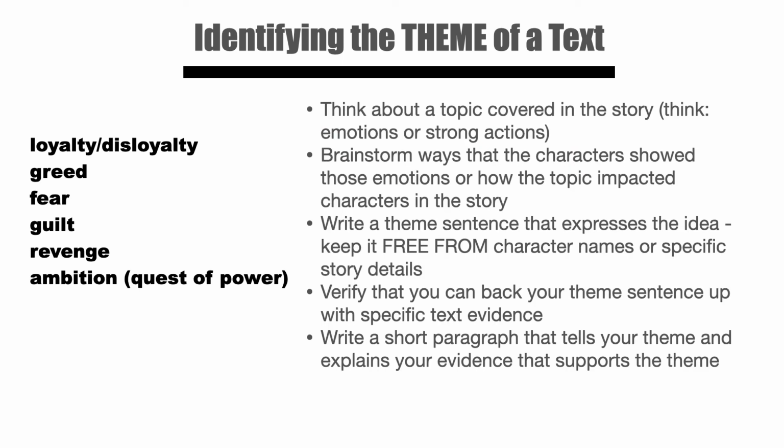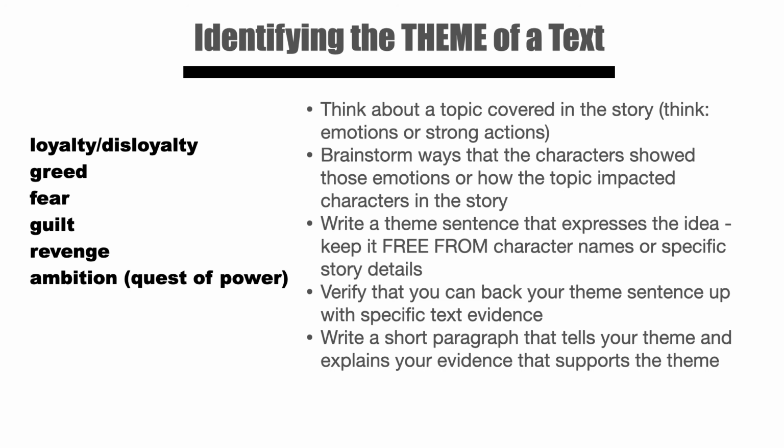So now it's your turn. Think about a topic that was covered in the story. You can use the list that I've provided you, or think of other emotions or strong actions that stood out to you. Brainstorm ways that the characters showed those emotions or how the topic impacted the characters in the story. Write a theme sentence that expresses that idea.